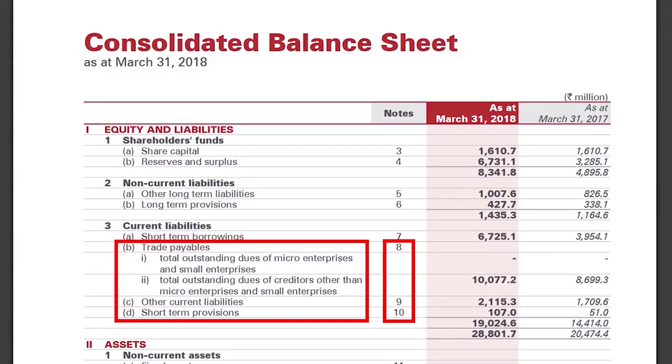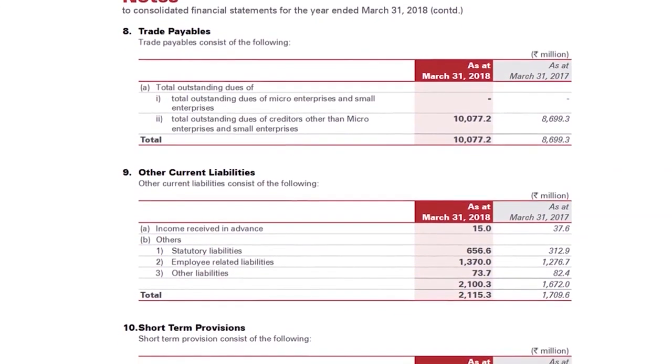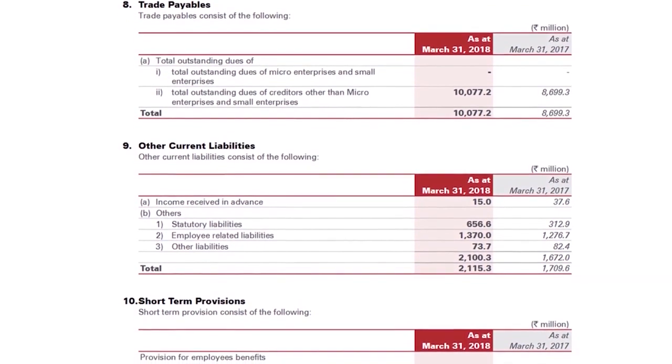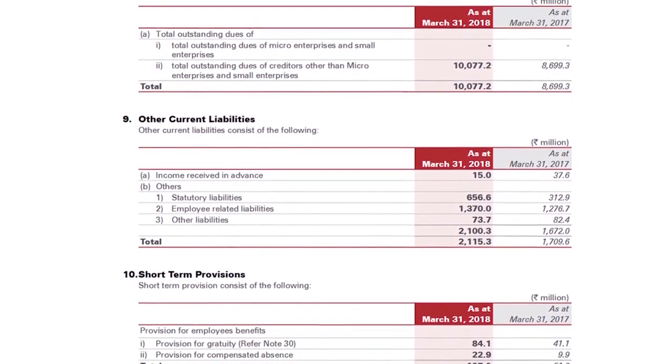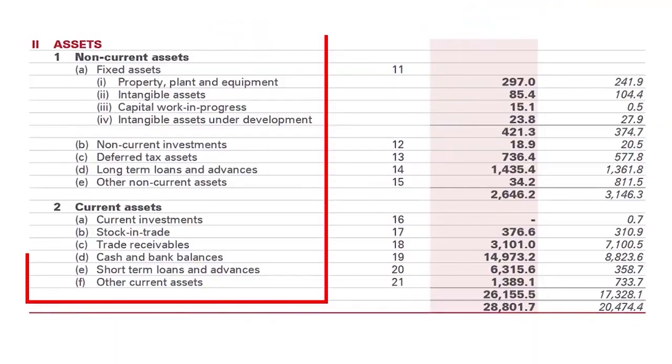There are three more components in current liabilities: trade payables, other current liabilities, and short-term provisions. The meaning of these terms are explained in those two videos. All you need to do is go to notes and check what all is included in trade payables, other current liabilities, and short-term provisions. You will just have to go through them once. There is no requirement for detailed analysis, but you should know what they include. So, here we complete our analysis of the liabilities side.